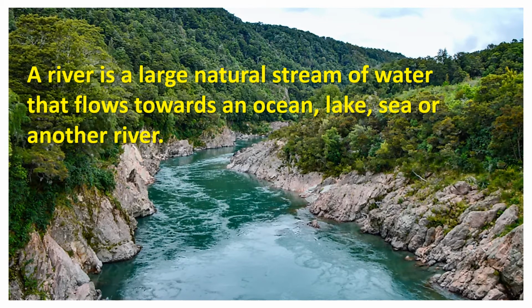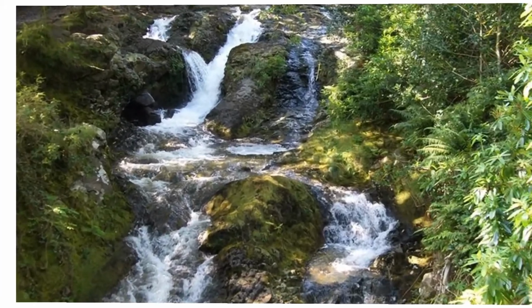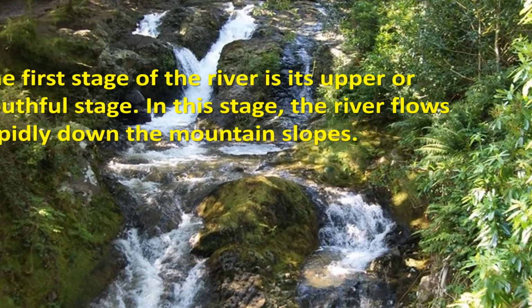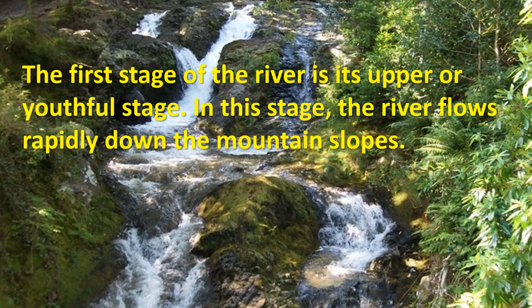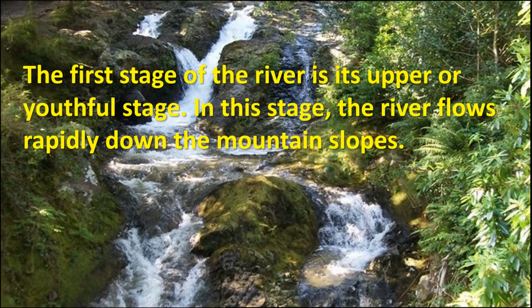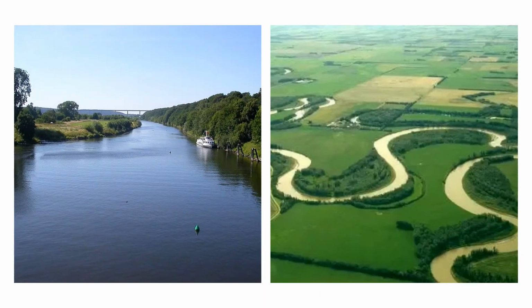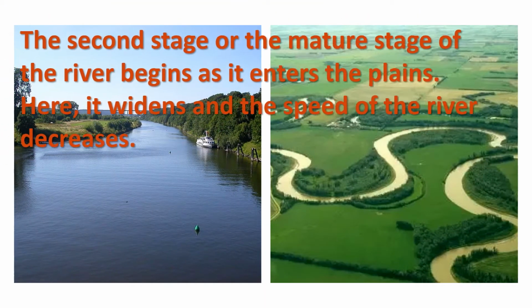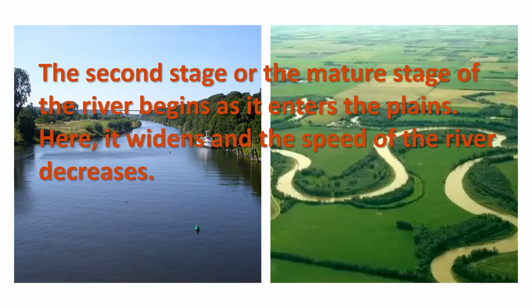The first stage of the river is its upper or youthful stage. In this stage, the river flows rapidly down the mountain slopes and cuts through the mountains, forming valleys, waterfalls and rapids.